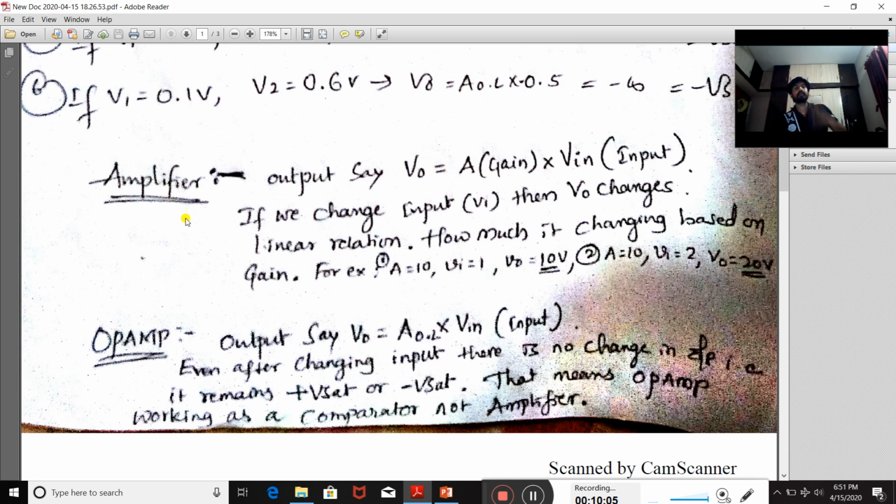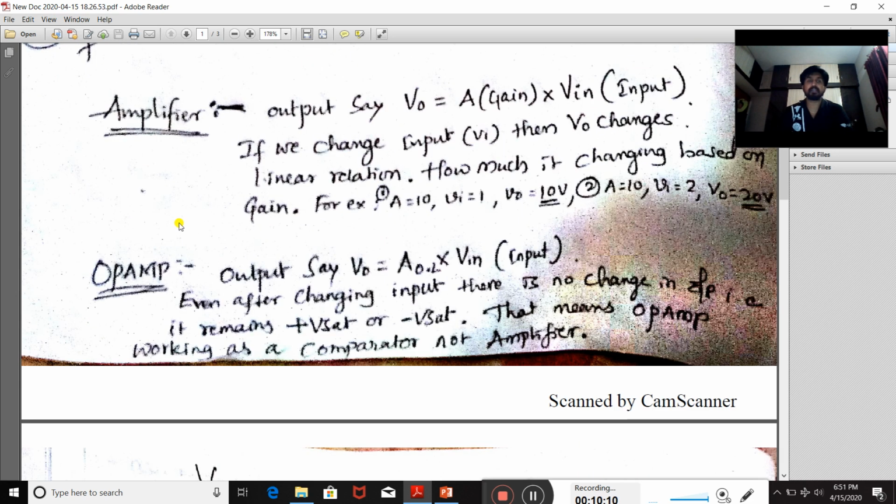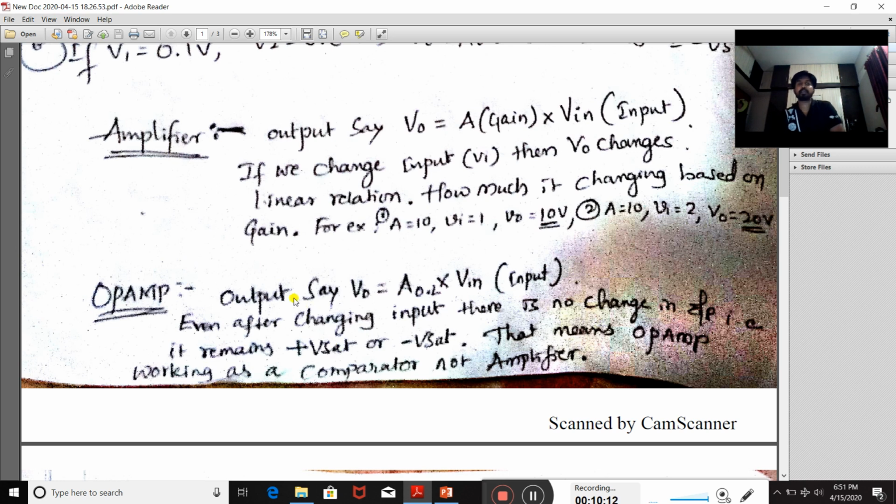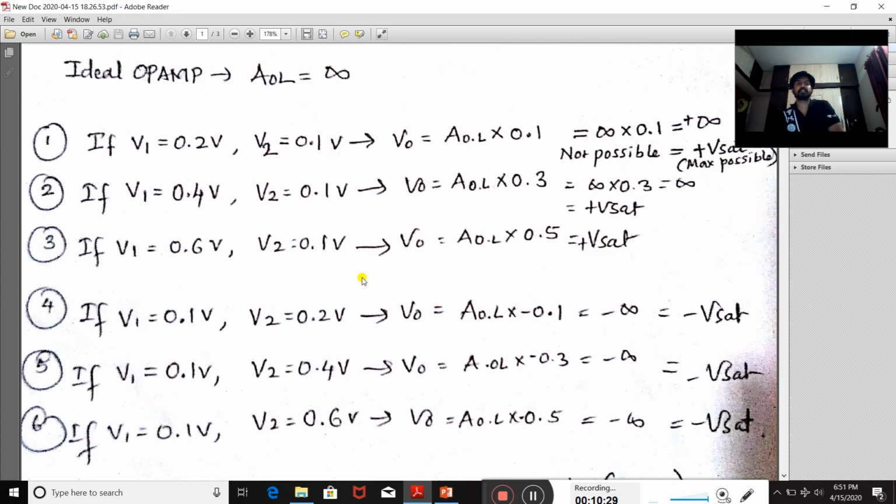Now let us compare this equation to the operational amplifier. Is it happening there? Let's check. The output V0 is equal to A, the open loop gain, into the input voltage. If you change this input value, your output is not changing. That is what you have seen here.